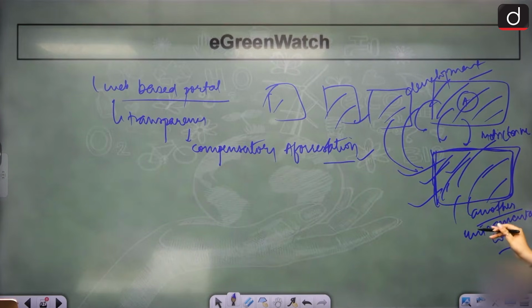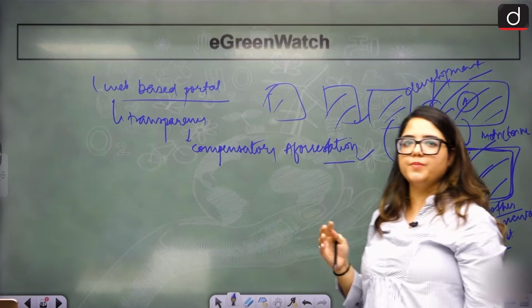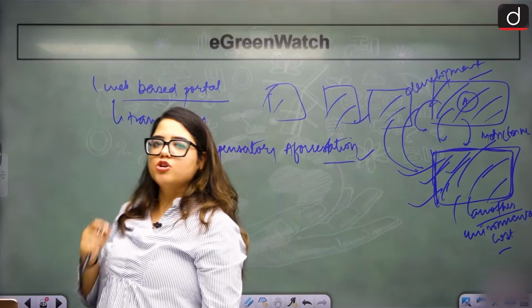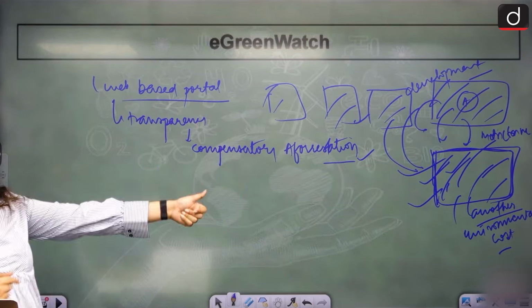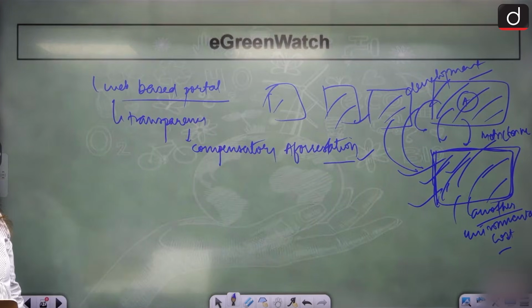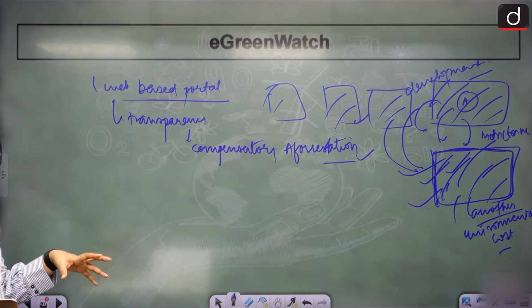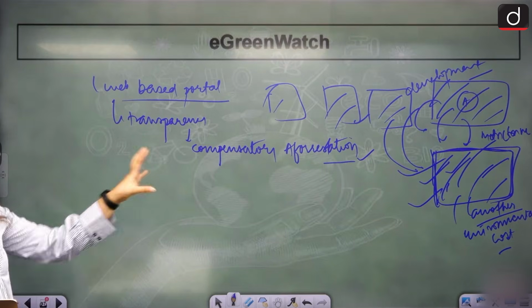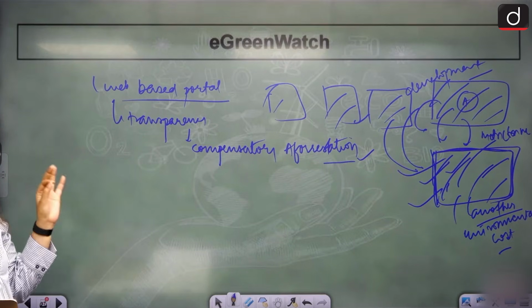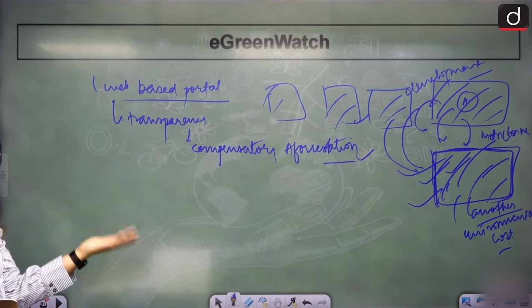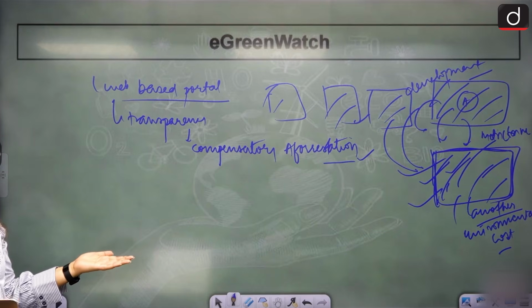Yes, I do, but just 1, not 4. You understand how people are playing? So this should not happen, and to get better management and monitoring of this, we've come up with eGreen Watch. When forest is diverted, agencies say that you can do compensatory afforestation, but the problem is that nobody does it.